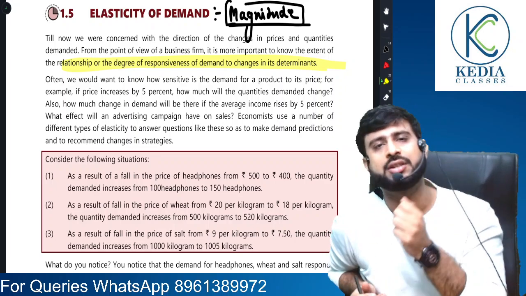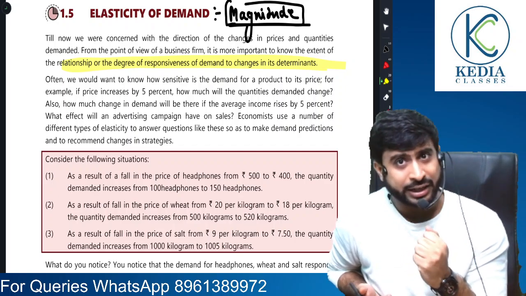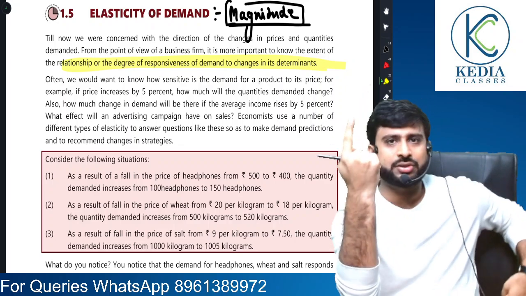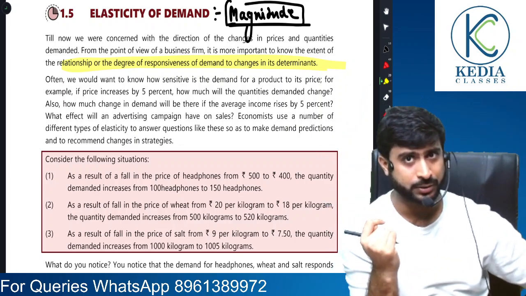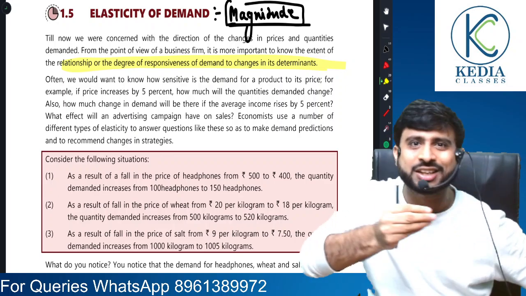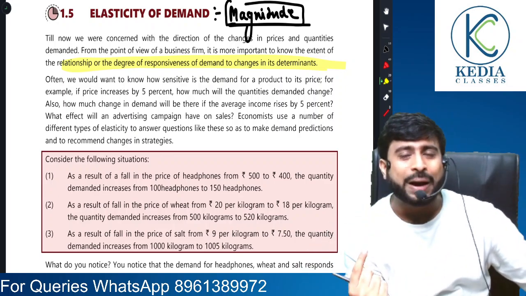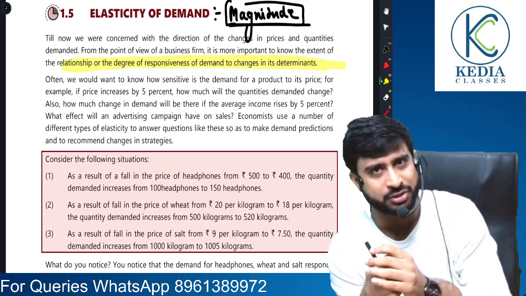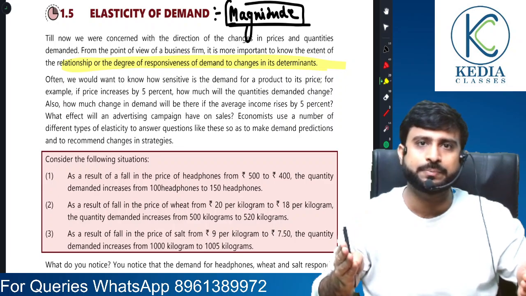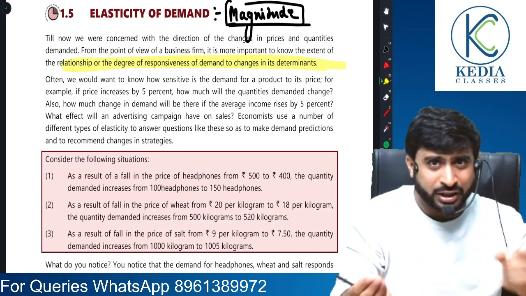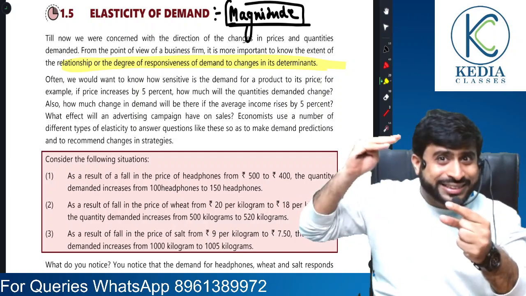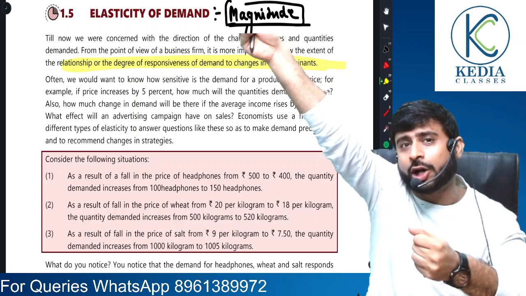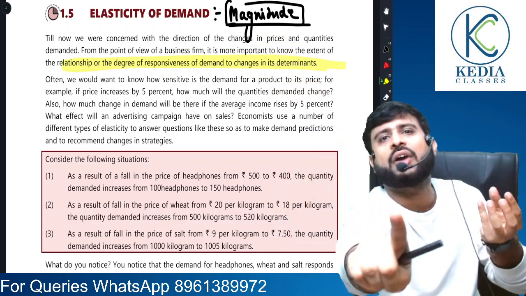For example, price affects demand. Income affects demand, right? So there are different factors affecting demand. Suppose for 1% rise in price, demand is going to fall by 5%. So here we are talking about price elasticity of demand. Suppose by 1% rise in income, demand is going to rise by 6%. This is called income elasticity of demand. So elasticity of demand caters to multiple factors. It is talking about the degree of responsiveness, that is by how much demand is going to change. Elasticity of demand tells us by how much demand is going to change when there is a percentage change in any of the factors affecting demand.